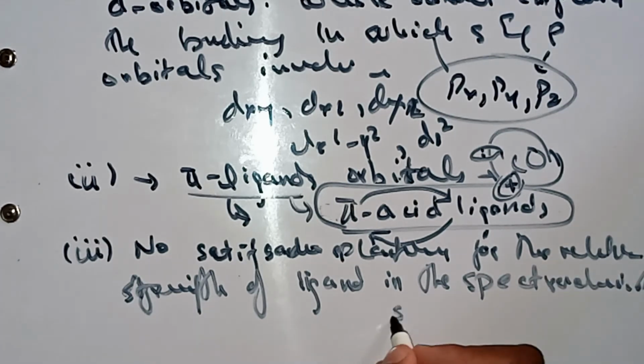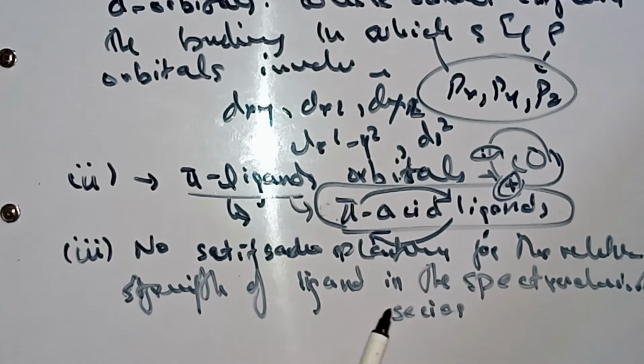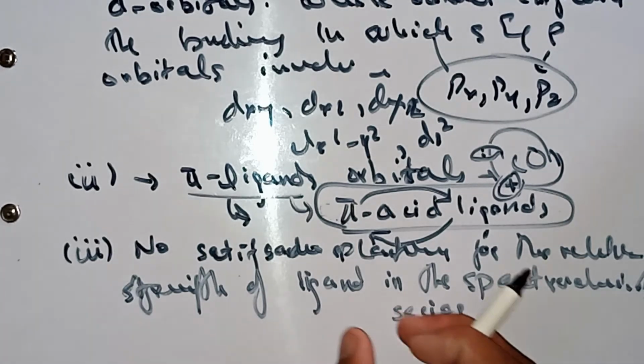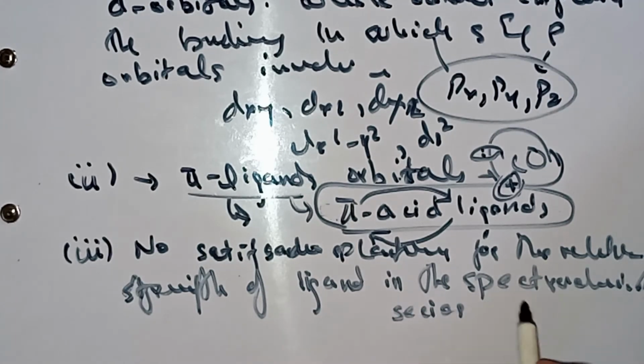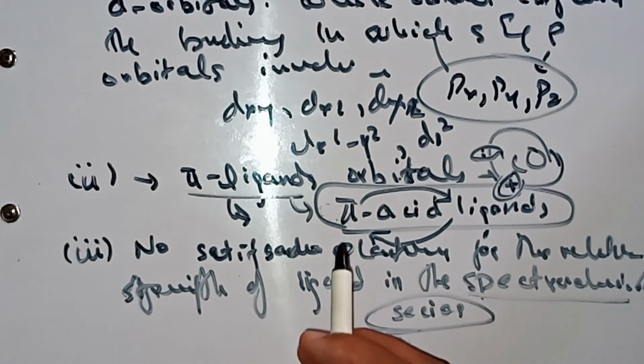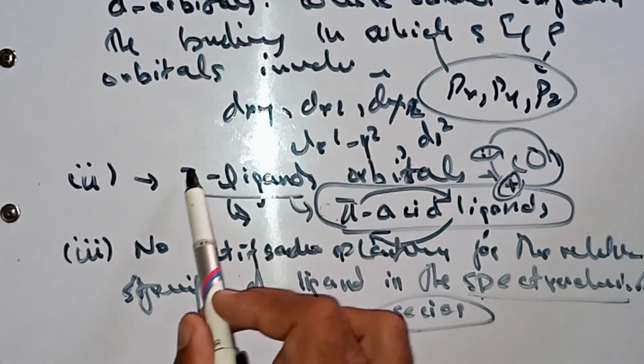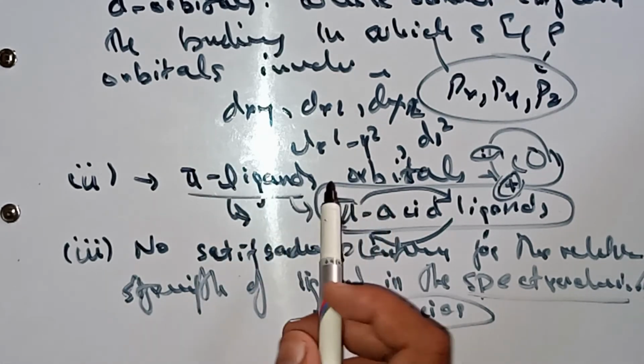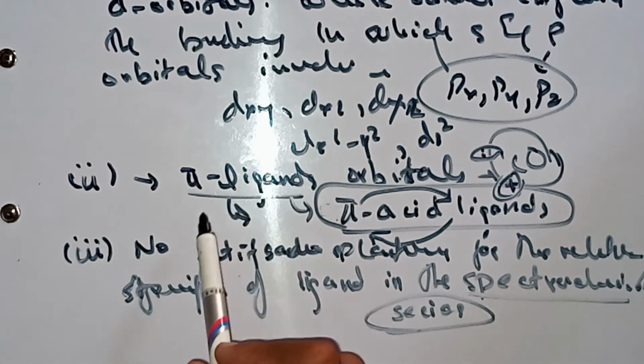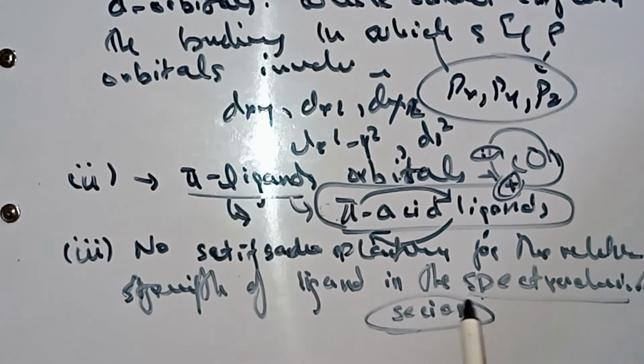It has no proper explanation about the strength of ligands, which one is strong and which one is weaker. The spectrochemical series is a series of ligands arranged experimentally, in which this ligand is very strong, and this one is weaker than that one. Crystal field theory has no explanation about this series.